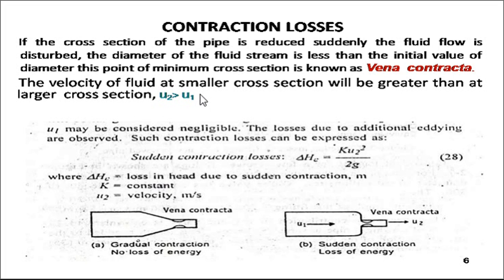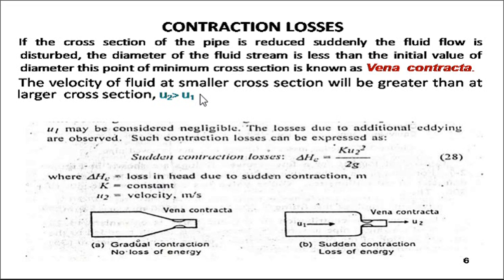From earlier we experienced that the velocity of the fluid at the smaller cross section will be greater than at the larger section, and obviously we know that. So here you may find u1 is negligible because it is very small to consider as flow velocity, while u2 is large, so we should take it into consideration.